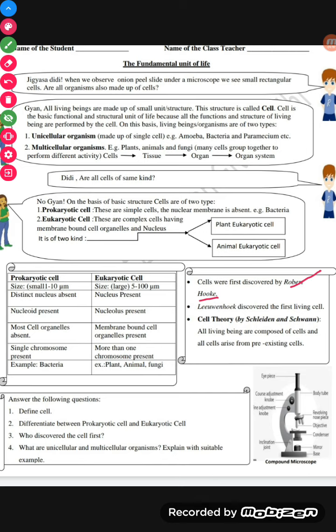What are unicellular and multicellular organisms, with suitable examples? You can write the definitions from here. An organism made up of a single cell is unicellular, these are the examples, and an organism made up of many cells is multicellular. So this is the answer. This is all about today's worksheet, and I must tell you, draw the structure of the microscope also. It will help you understand what the parts of the microscope are.